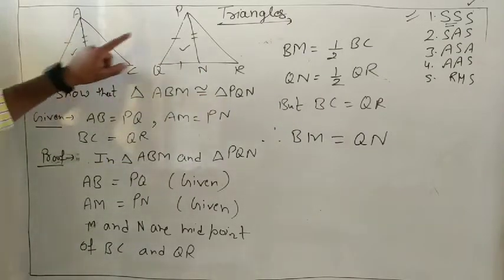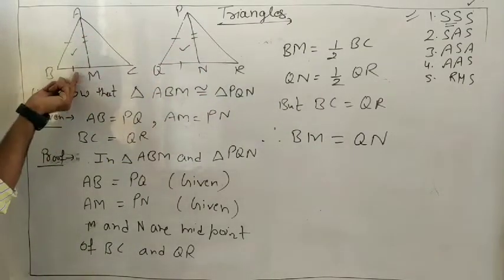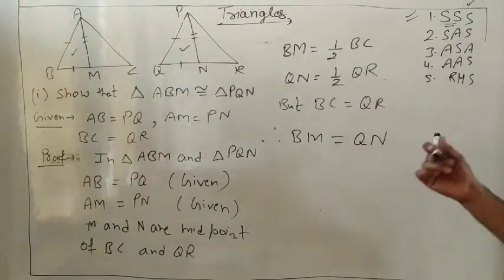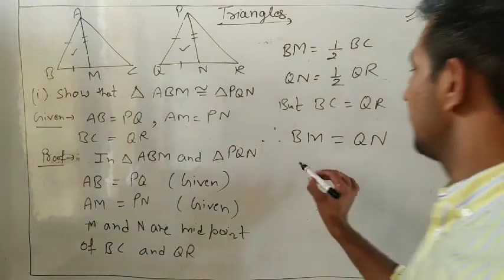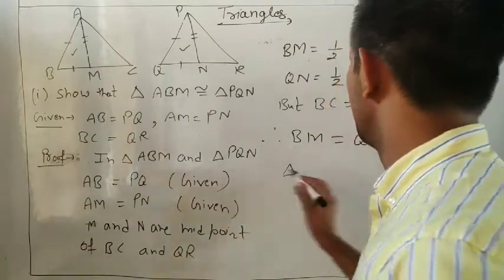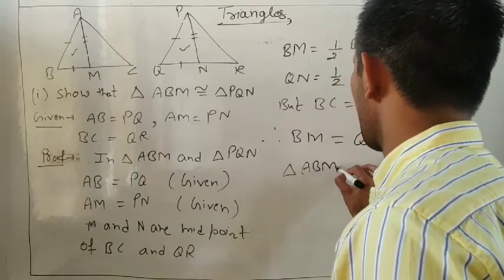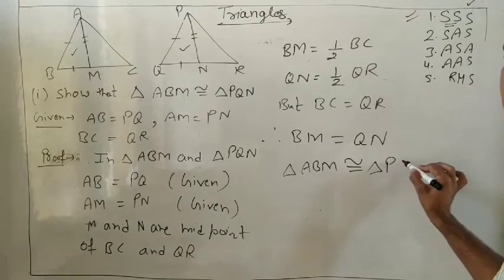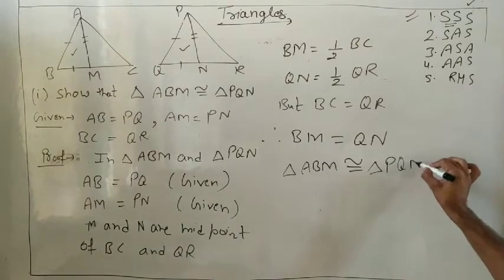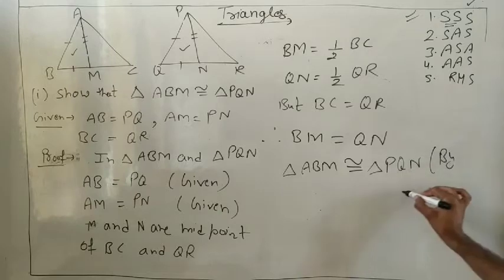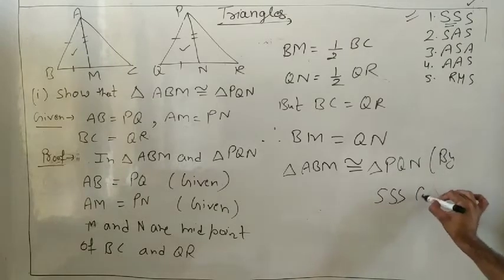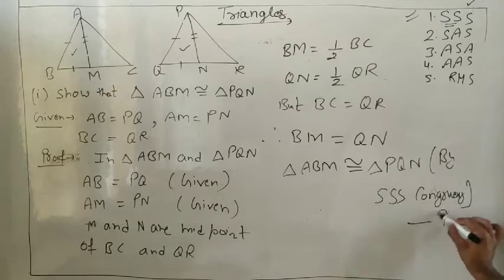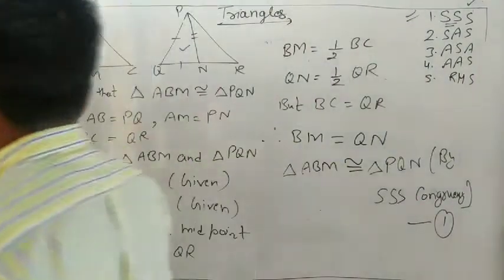It means AB equal to PQ, AM equal to PN, BM equal to QN. All three sides are equal, and if all three sides are equal, the triangles are congruent. So write: triangle ABM congruent to triangle PQN by side congruency rule. Understand it? This is equation number 1.